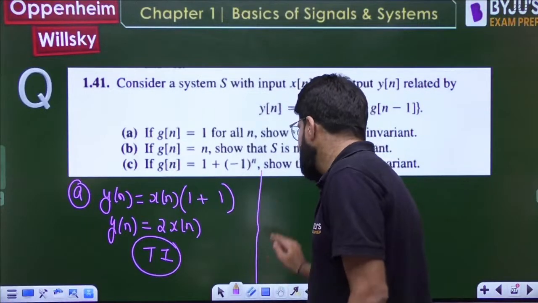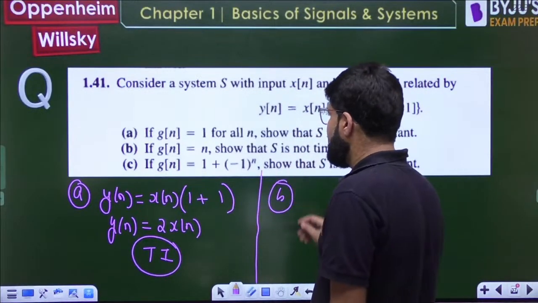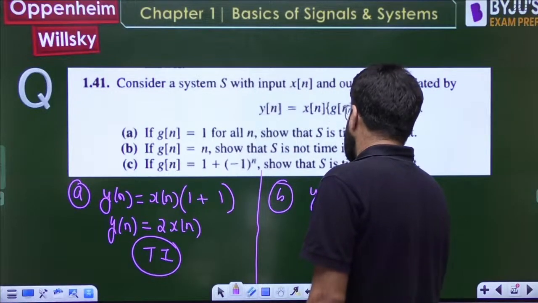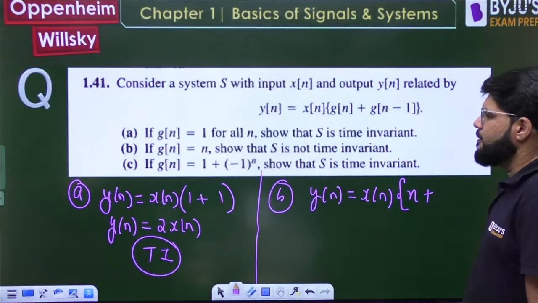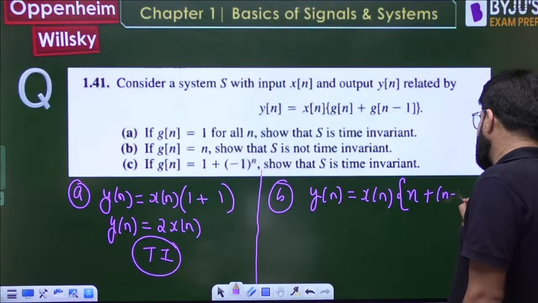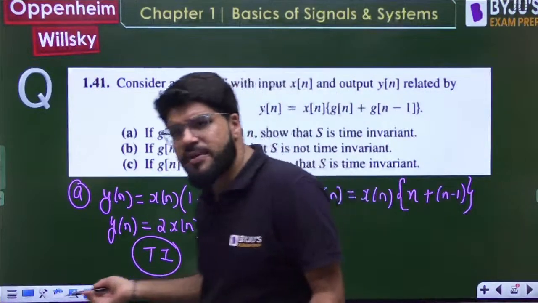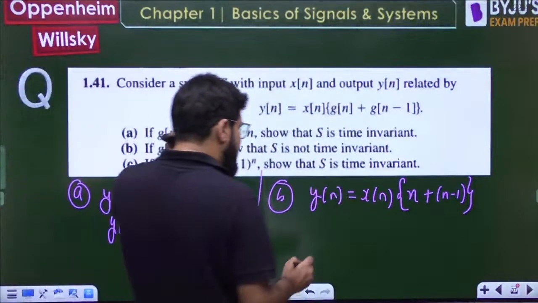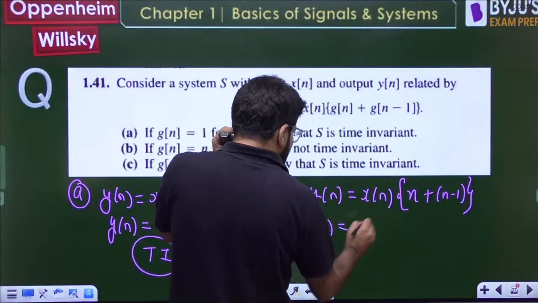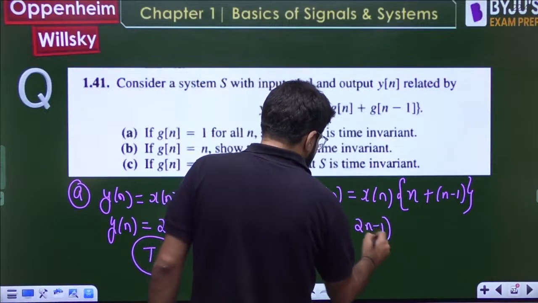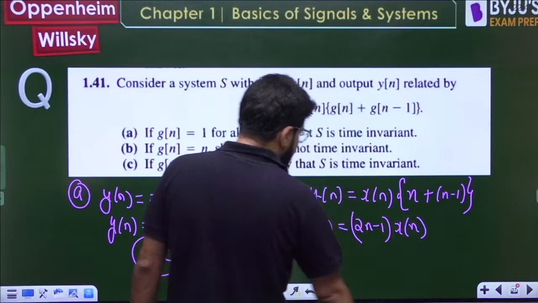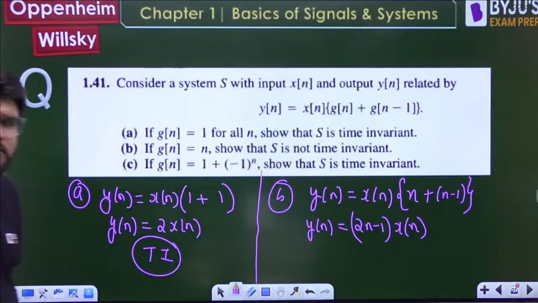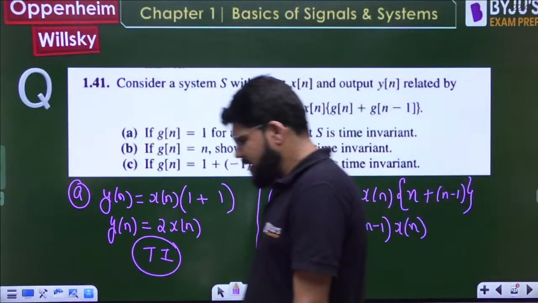Now let us come to option B. g[n] equal to n. So what will be y[n]? It is x[n] multiplied by g[n], where g[n] is n. So what is g[n-1]? If g[n] is n, g[n-1] is n-1. So the value of y[n] is n + n - 1, that is 2n - 1 times x[n]. y[n] is (2n - 1) into x[n].